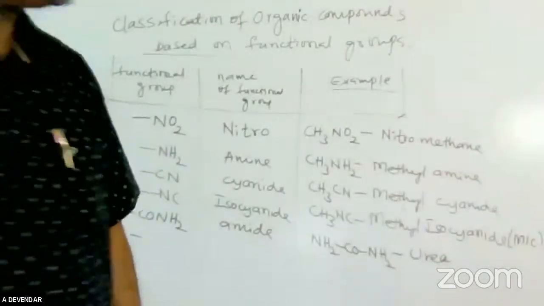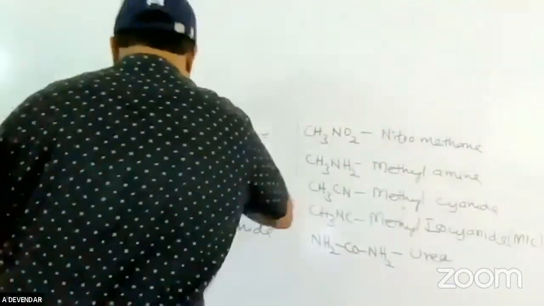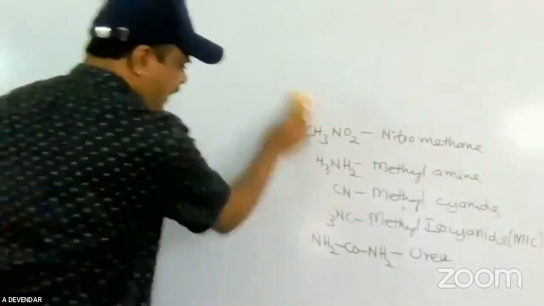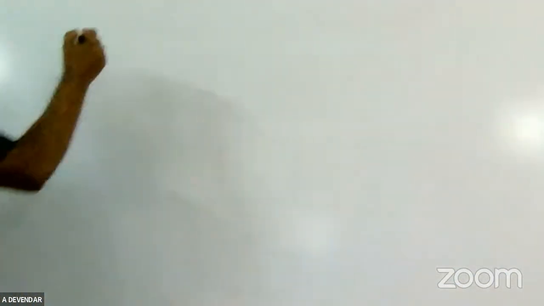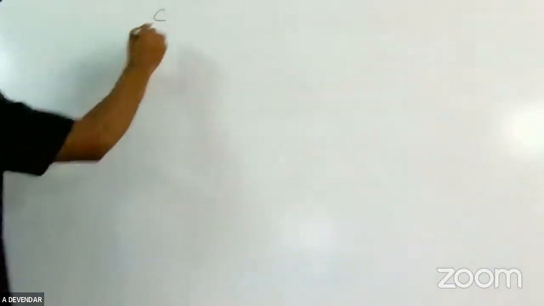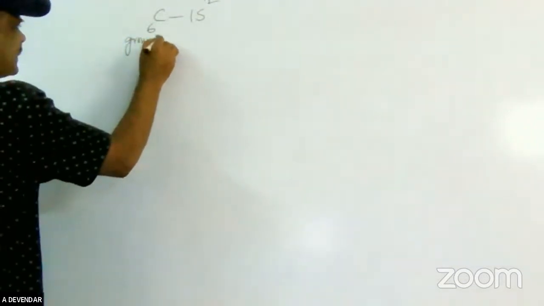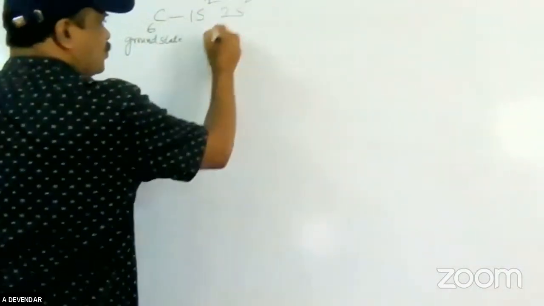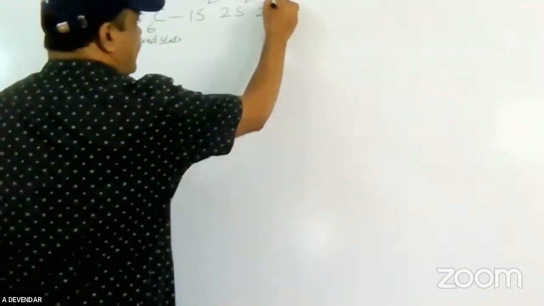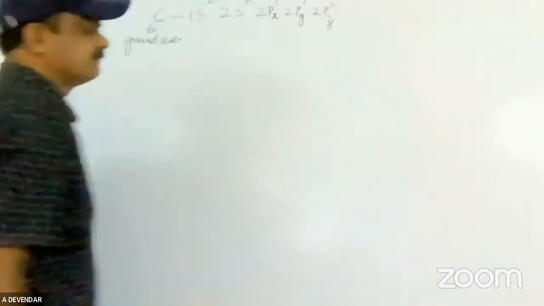So friends, next we will go to another topic. Before starting, I want to clarify why there are 4 covalent bonds in carbon compounds. You know that carbon is the 6th element in the periodic table. Let us write the electronic configuration when carbon is in the ground state: 2s2, 2px1, 2py1 and 2pz0.